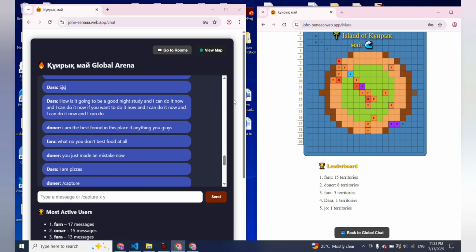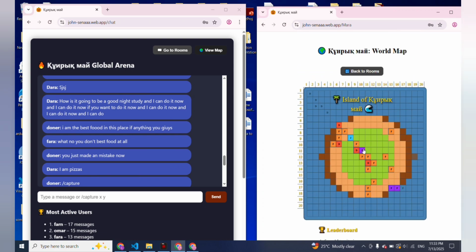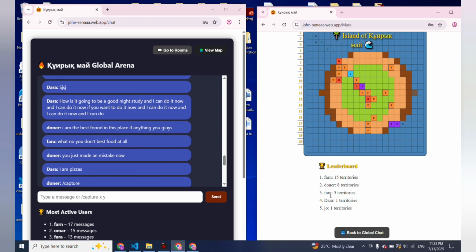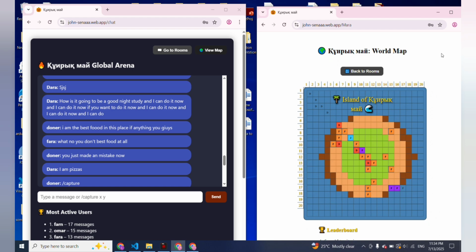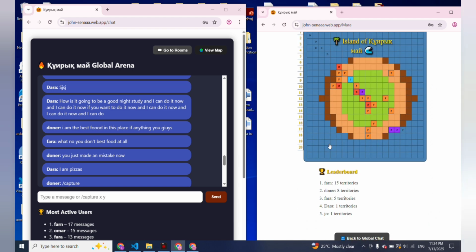Since this is the first time, we're just trying to see how it works, and I think that's interesting. At this point there's also a report counting how much territory someone has. Here's an example of getting captured: the first user captures, and the second user will see it appear.